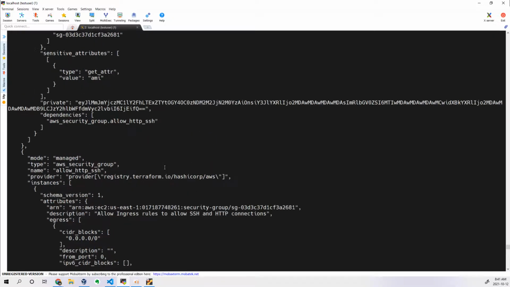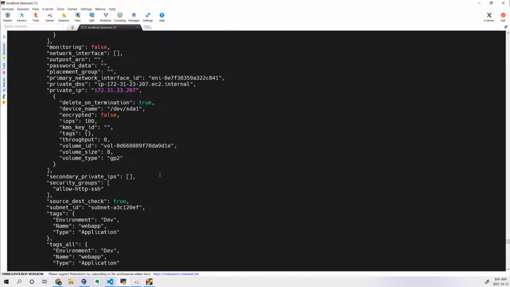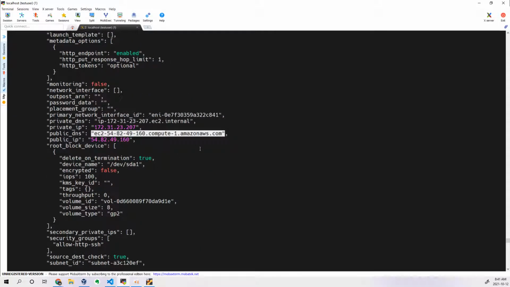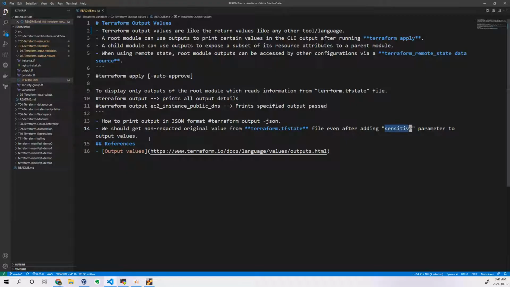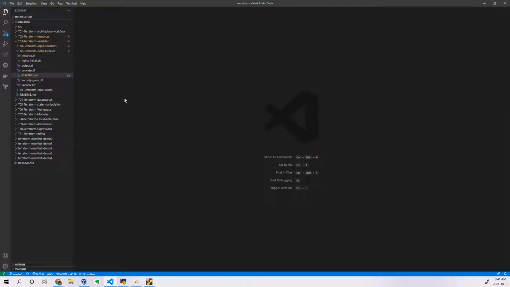But when you're executing the commands, it will not display. That's the only change. The public DNS value is there, but it will not print in your console. That is the intention of using this sensitive parameter. So with this we have completed our output values. So simple it is. Output values, and then we have another parameter called local values.